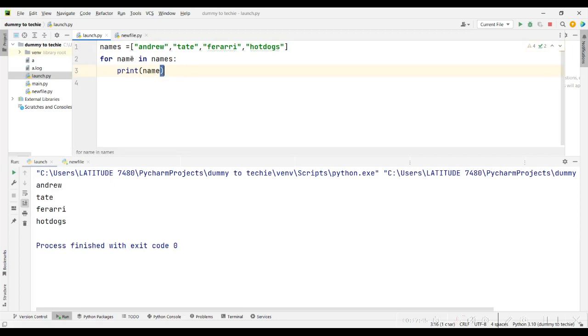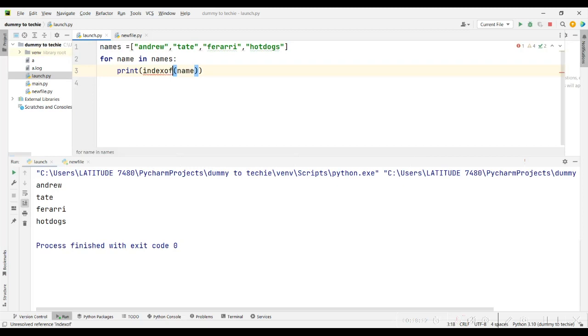So: for name in names, print name. We saw how it came out. It printed out all the names for us. There are also a lot of other things we can do. Let me see if I can print out the index of names. Can I print out the index? Index, brackets. I don't think Python allows it.